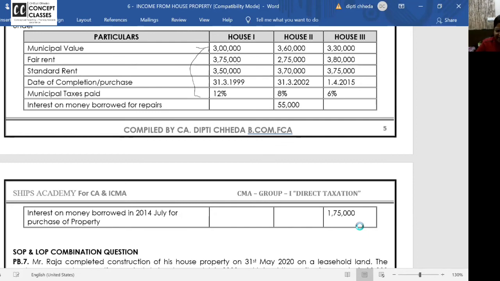If you treat it as deemed let out, see, one thing should be clear that all these, one second. These all 3 houses are self-occupied. So if it is treated as deemed let out, 55 interest is allowed. Only in case of self-occupied property, the interest allowed will be 30,000.